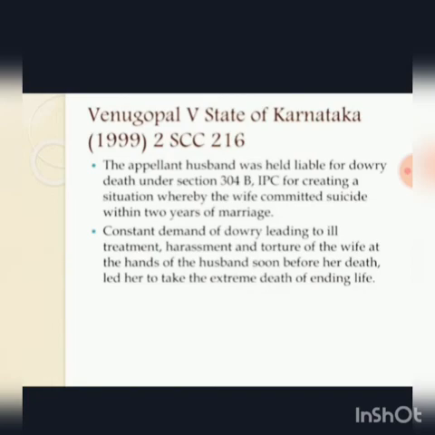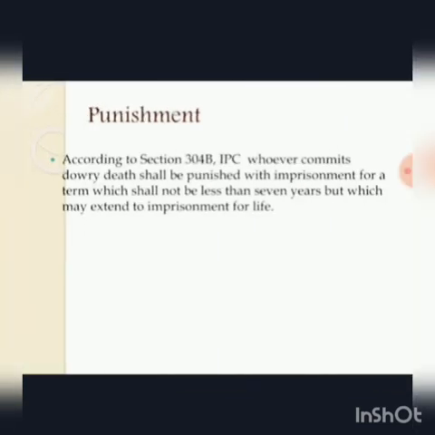It was held in 1999. The appellant husband was held liable for dowry death under Section 304B IPC for creating a situation whereby the wife committed suicide within 2 years of marriage. Constant demand of dowry leading to ill treatment, harassment, and torture of the wife at the hands of the husband soon before her death led her to take the extreme step of ending her life.